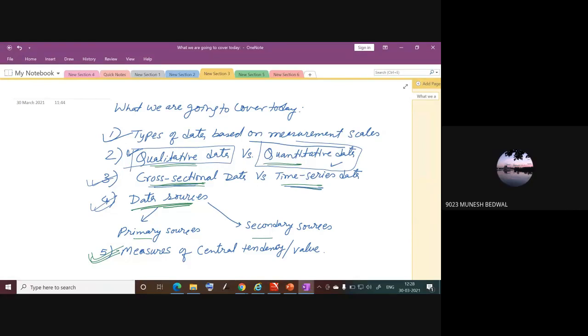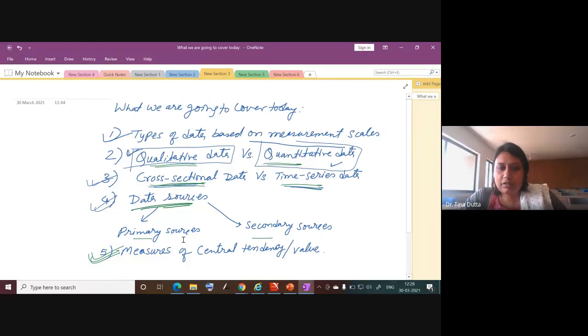Yes, correct. The basic difference is that in primary data, the researcher or investigator himself or herself collects data according to his or her need. The person goes to the field and collects data using a survey questionnaire or interview method. That is called data obtained from primary sources.